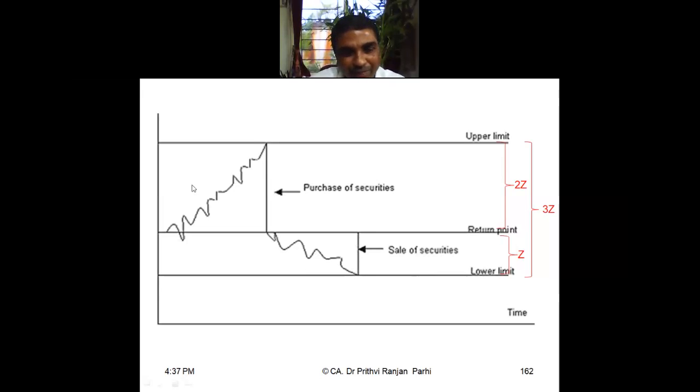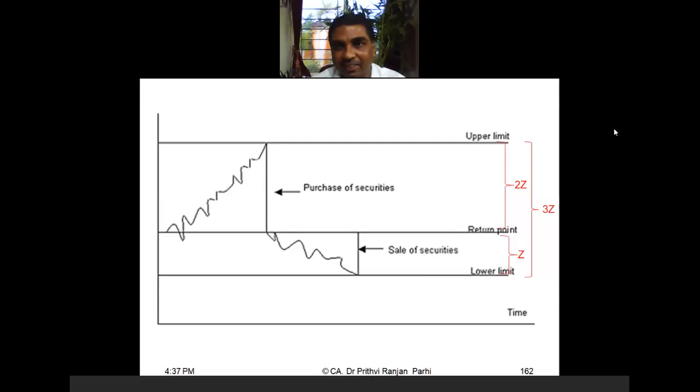That means within these two lines, upper line and lower line, you're allowing the cash balance to move freely at random. There are two control points. The moment it reaches here, purchase securities. The moment it reaches here, then what will you do? Sell securities. This model suggests like this.